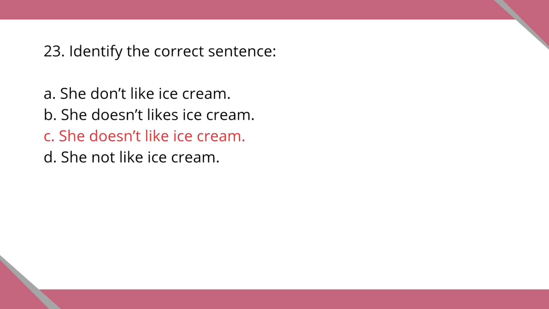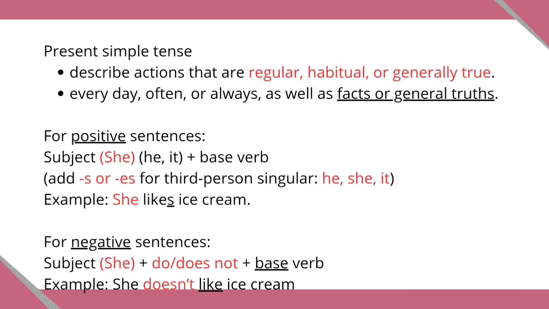The present simple tense is used to describe actions that are regular, habitual, or generally true. It shows things that happen every day, often, or always, as well as facts or general truths. For positive sentences, if the subject is she, or any third-person singular such as he or it, we add s or es to the base verb. For example, she likes ice cream. Here, the base verb, like, becomes likes, for a positive sentence.